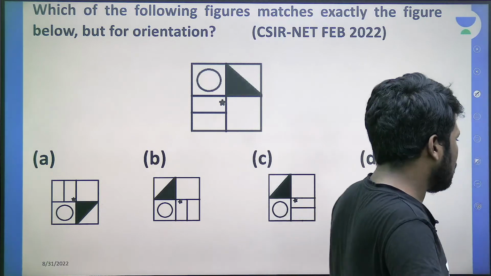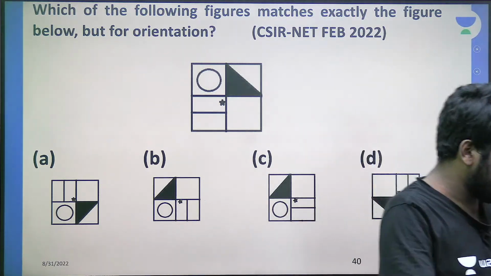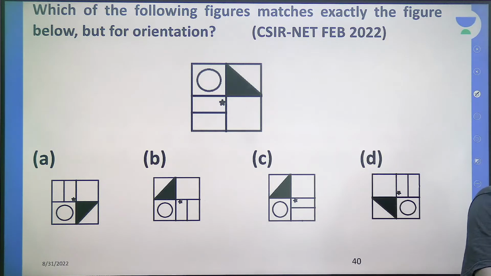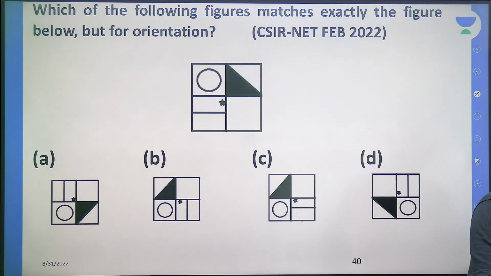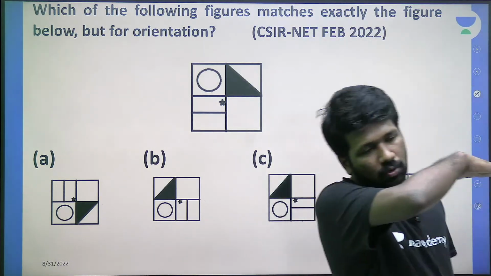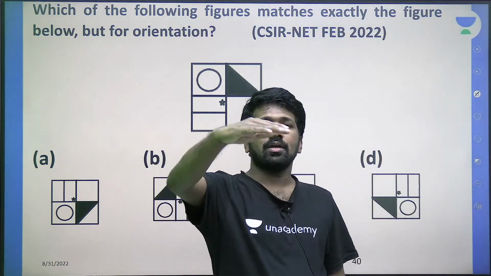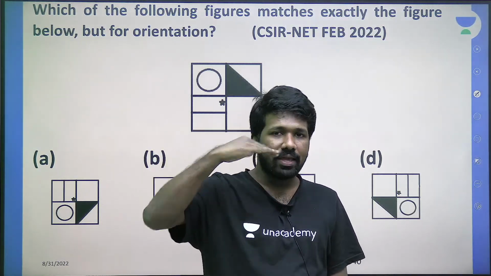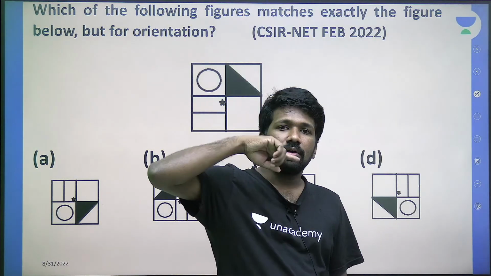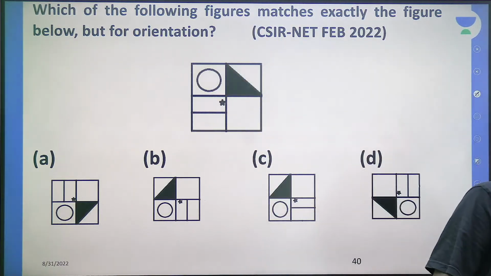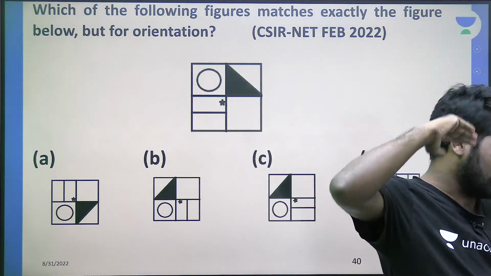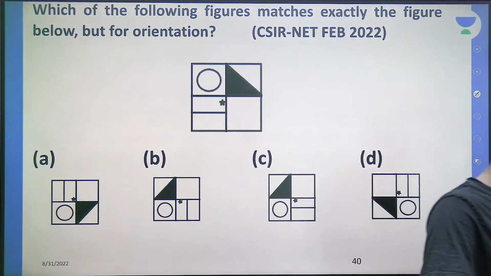Angle of elevation means the angle at which you are looking at that object. That is how we can define it in layman terms. Like if you are looking at the top of a tower, the angle at which you are looking is called angle of elevation. That means if you draw a horizontal line from your eye, how much angle it makes with the line of sight. So that is angle of elevation. Line of sight means the line by which you are looking, if you draw that imaginary line.